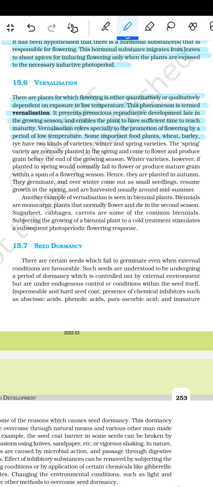Some important food plants, wheat, barley, and rye, have two kinds of varieties, winter and spring varieties. The spring varieties are normally planted in the spring and come to flower and produce grain before the end of the growing season.